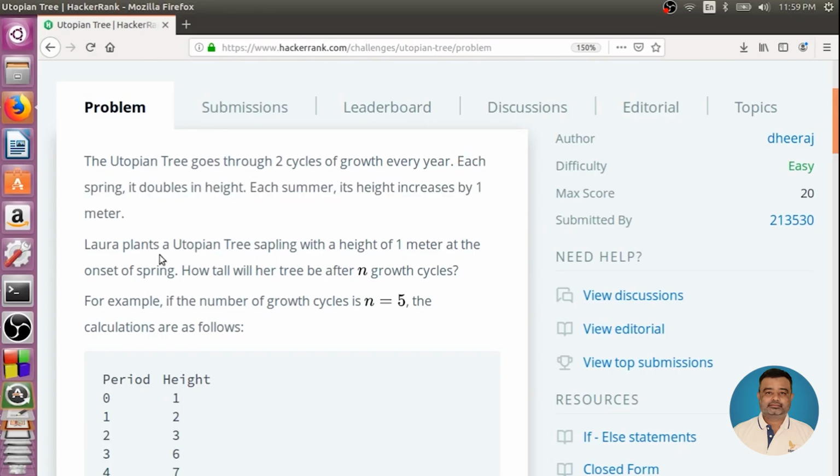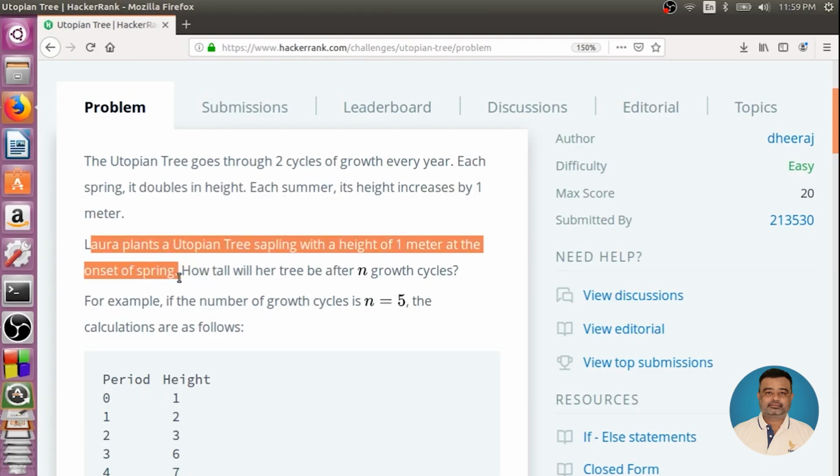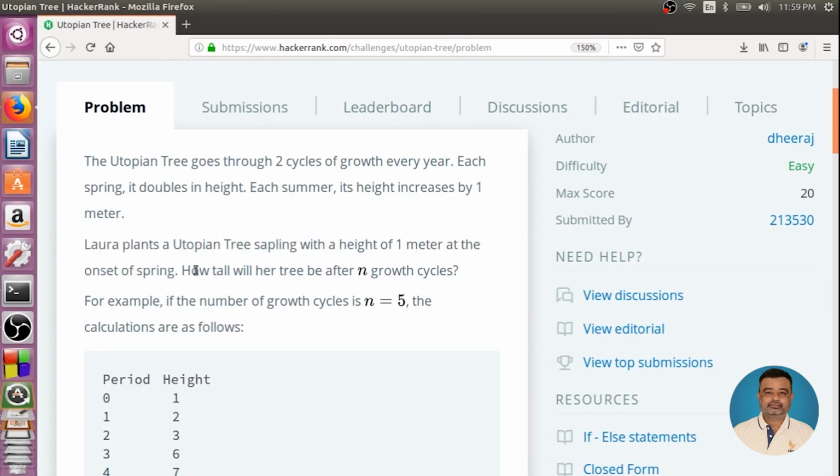Laura plants a Utopian tree sapling with a height of 1 meter at the onset of spring. Laura is the name of the person who is planting the tree, and the initial height of the tree is 1 meter and it is planted at the beginning of the spring season. Your task is to find out how tall the tree will be after n growth cycles.